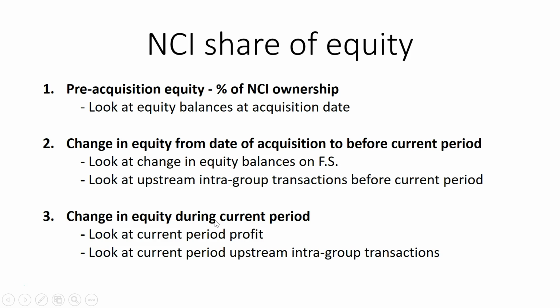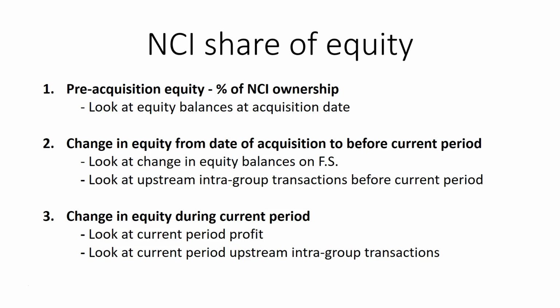So now we're up to our NCI share of equity. The first thing we need to do is make our pre-acquisition equity elimination entry, but this time we need to do it using the ownership percentage of the NCI instead of the ownership percentage of the parent. Second, we need to look at the change in equity from the date of acquisition to before the current period.